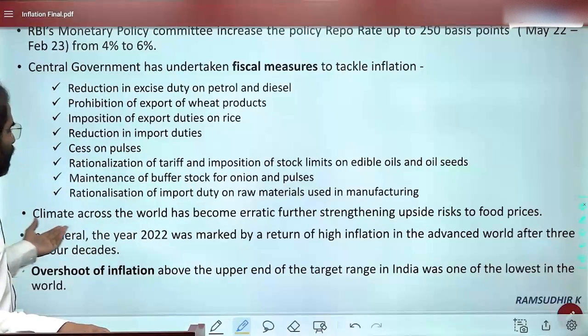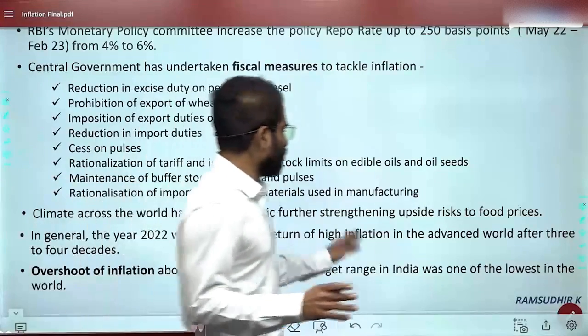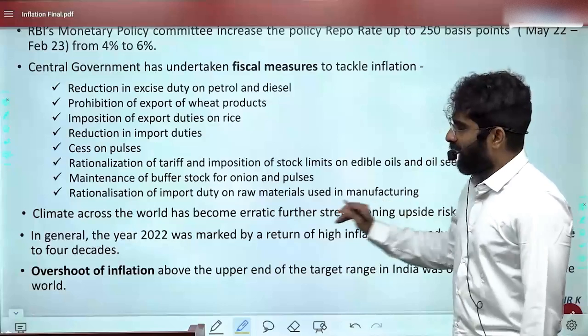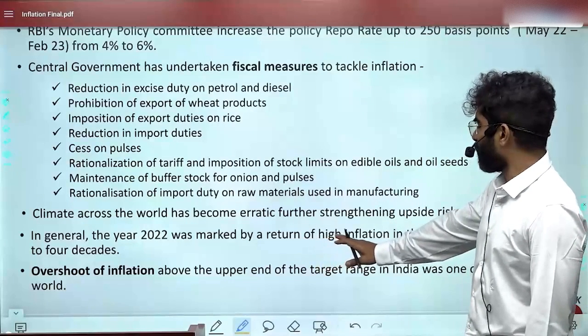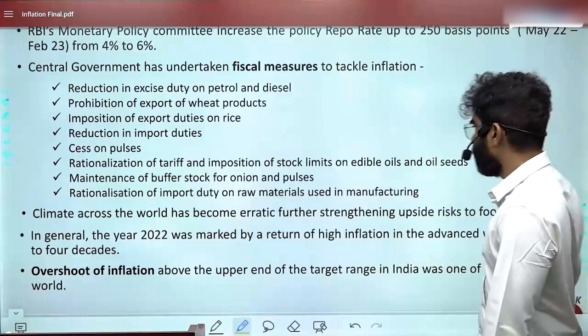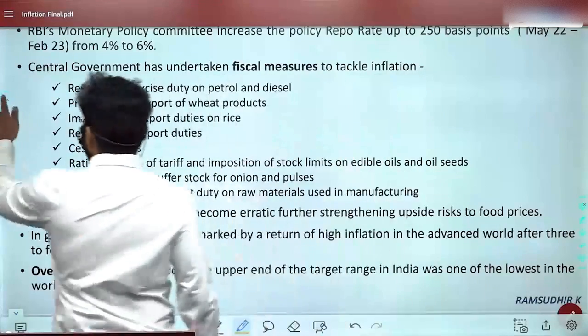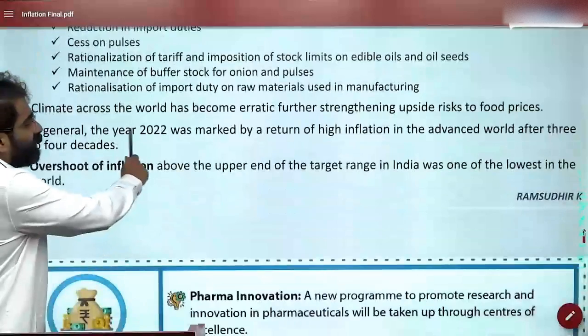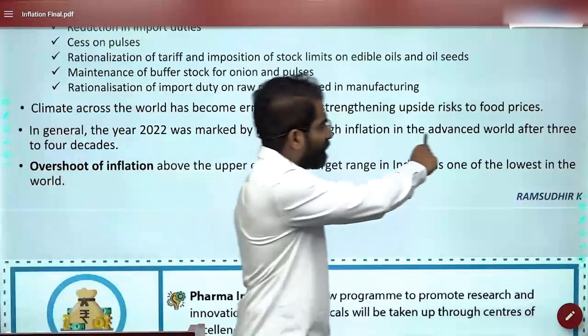Okay, and climate across the world has become erratic, further strengthening upside risks to food prices. Food prices across the globe have increased, and in general, the year 2022 was marked by a return of high inflation in the advanced world after 3 to 4 decades. This I mentioned in the second graph which we have seen. The year 2022 has marked the return of high inflation in the advanced world.